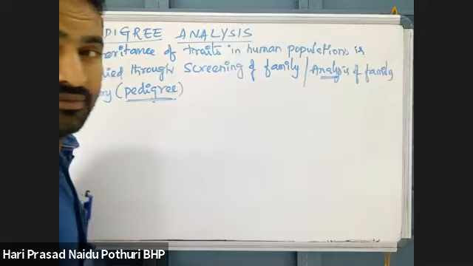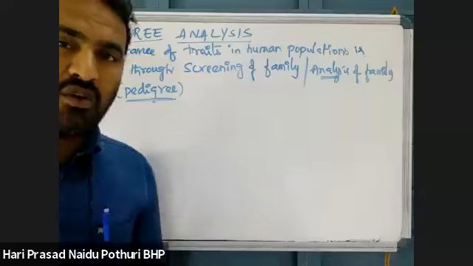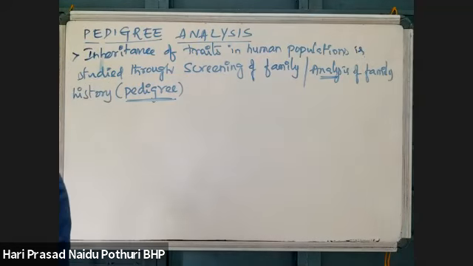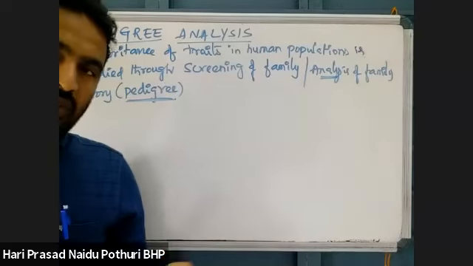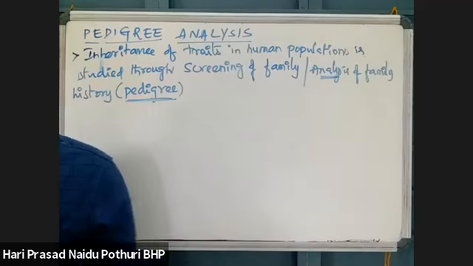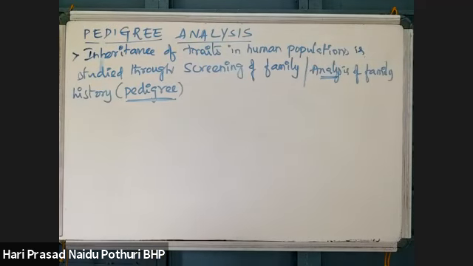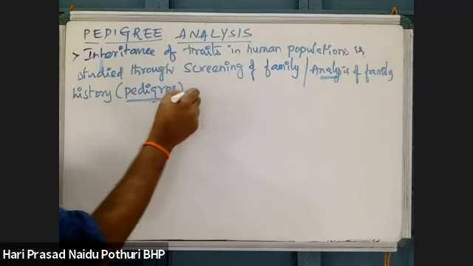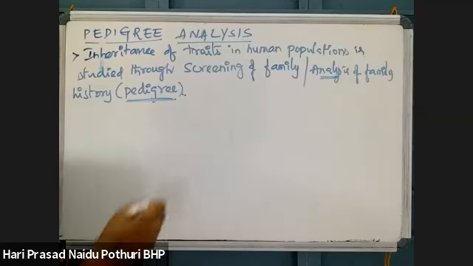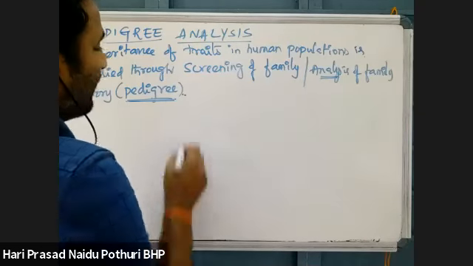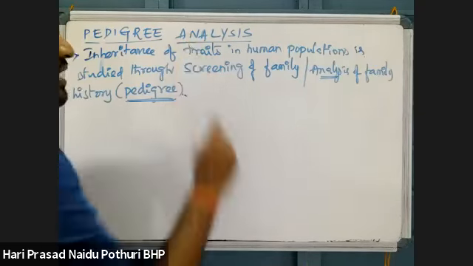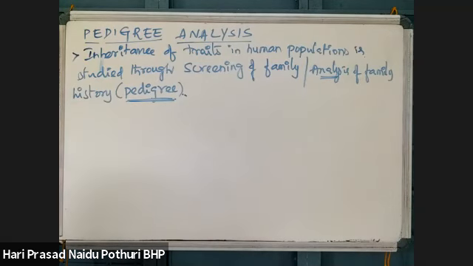Family history means throughout the generations, how characters are being inherited from one generation to the next, and in how many of the population the character was produced. That is what we say pedigree. Family history is called a pedigree, and pedigree analysis is done for this.